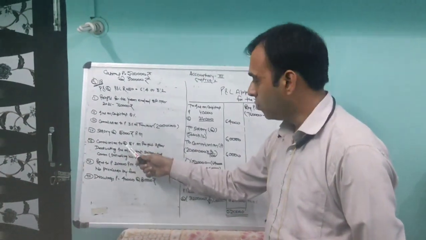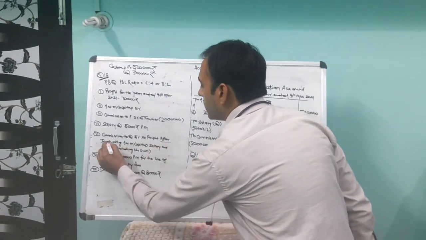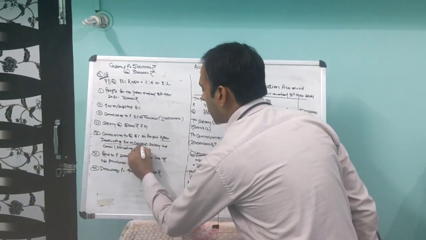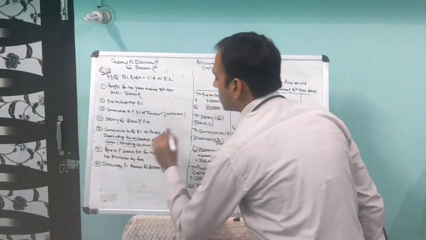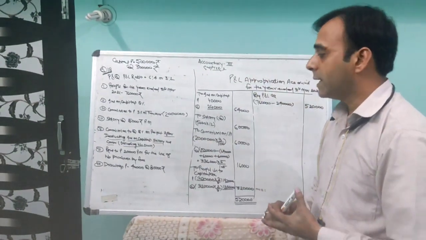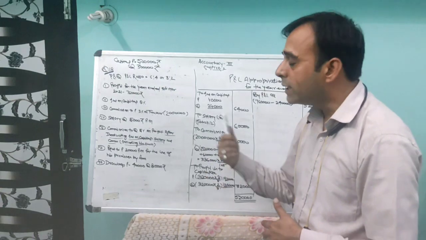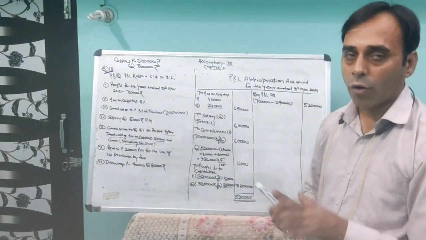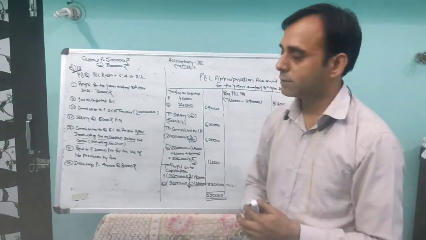Commission you have to pay to Q is 5% of profit. Which profit? After deducting interest on capital, salary and commission, including his own commission. Means from the profit you have to minus the interest on capital amount, the salary amount and the commission given to someone, and including his own commission also. On whatever profit comes after that, you have to calculate 5%.